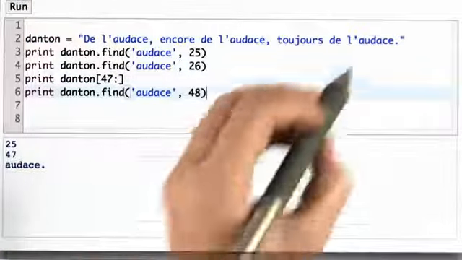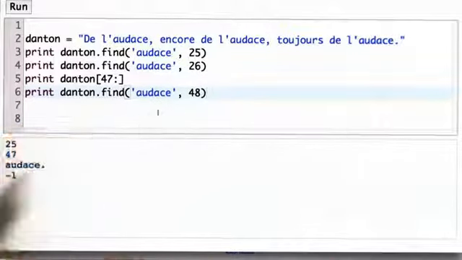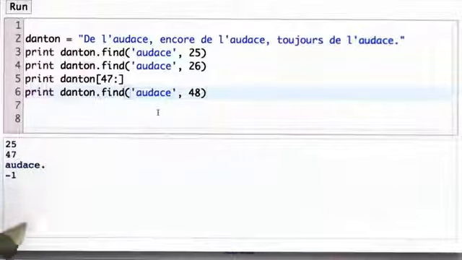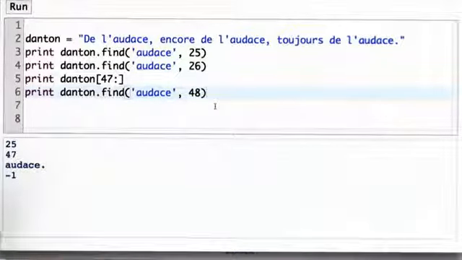Now we're starting from position 48, which is this U. We'll get as our output -1. And that's because although the string occurs many times in the string Danton, it doesn't occur at all starting from position 48. And so the output of find when the target string is not found in the search string is -1. And that's true if we start from position 48, we don't find the target string at all in the search string.